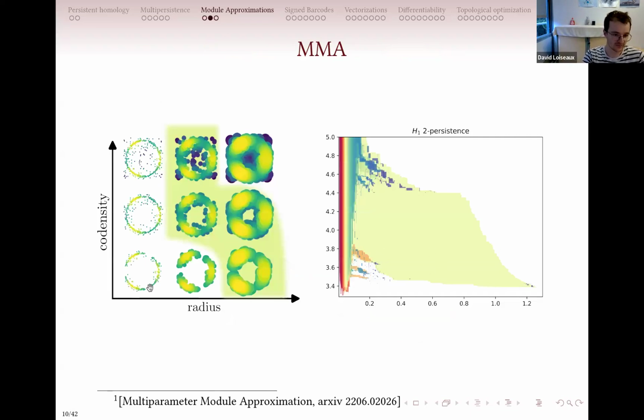So here on the left, I have my two-parameter filtration, and on the right, I have the output of this algorithm. Here, each colored shape corresponds to a cycle on the left. So here you have some kind of rainbow strip that corresponds to a bunch of little cycles that are really dense because they are on the lower part of the filtration, and the Rips parameter is small. So this corresponds to small cycles that you get on the modes of your sampling measure. And you have a nice huge shape here, this green shape that will correspond exactly to this shape here.